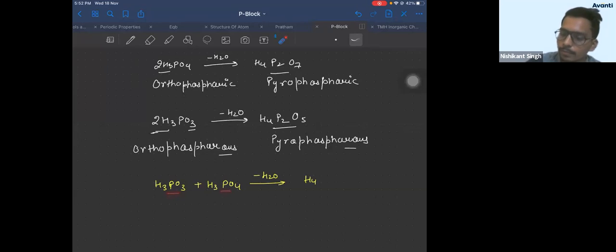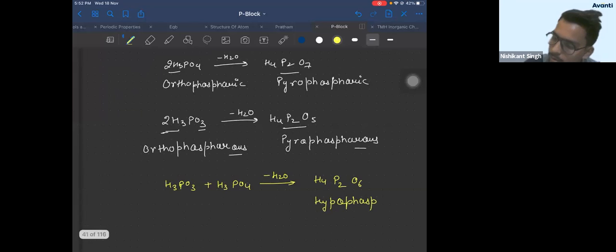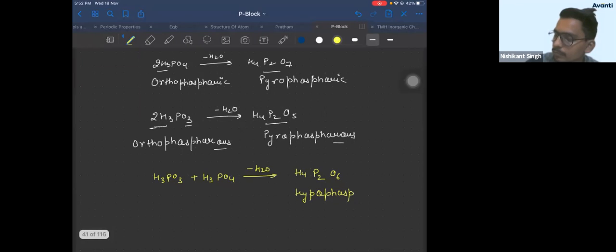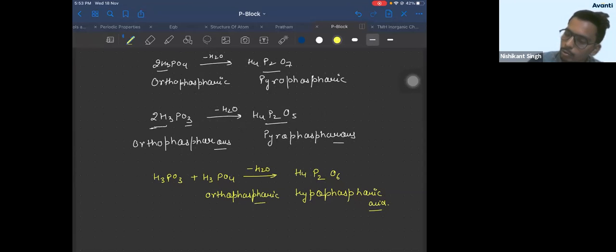Total 2 phosphorus and 1 oxygen is gone, so O6. This is your hypophosphoric acid. ठीक है? So you have obtained it from orthophosphoric and orthophosphorus.